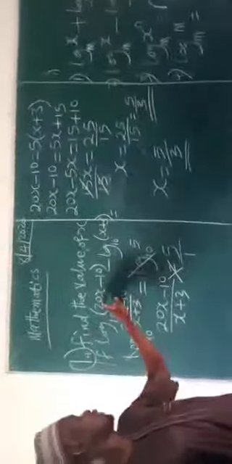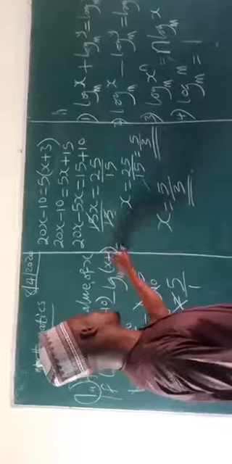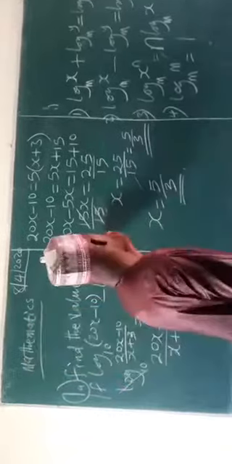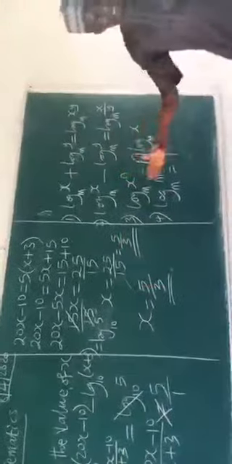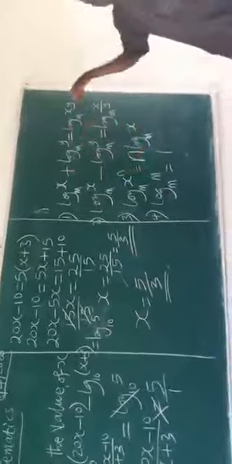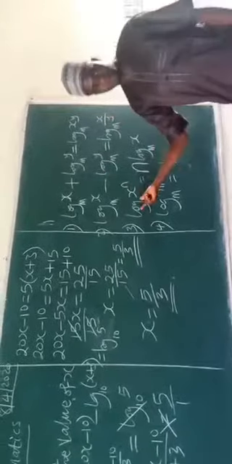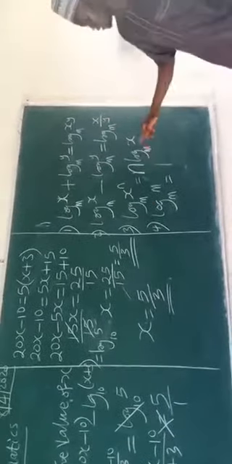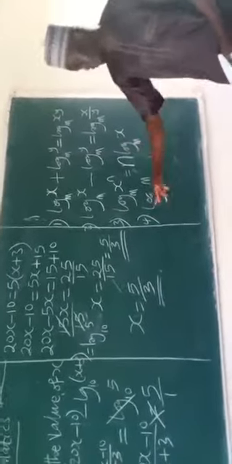So going by our question, they said if log of (20x minus 10) minus log of (x plus 3) base 10 is equal to log 5 base 10, find the value of x. With that, we went back to our laws of logarithms: there is the law of addition, which turns to multiplication; the law of subtraction, which turns to division; the law of power; and then equal base and number, log of m base m, which turns to 1. This is how to solve this question.